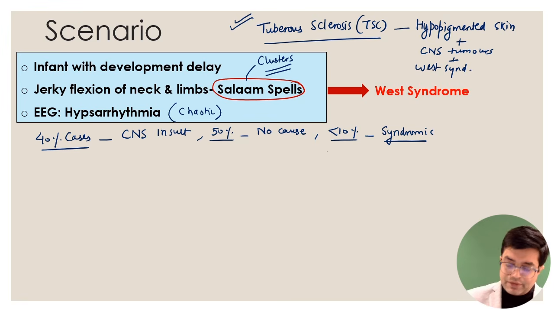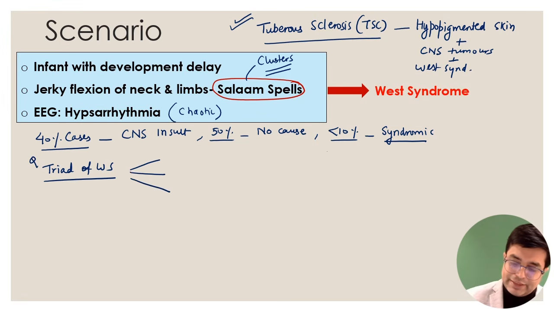Now, regarding West syndrome, there is a triad you need to remember. What is the triad of West syndrome? The triad has been asked in the exam. So three things will happen. There will be epileptic spasms. These epileptic spasms, known as salaam spells, are also called infantile spasms. So infantile spasm and West syndrome are used synonymously.